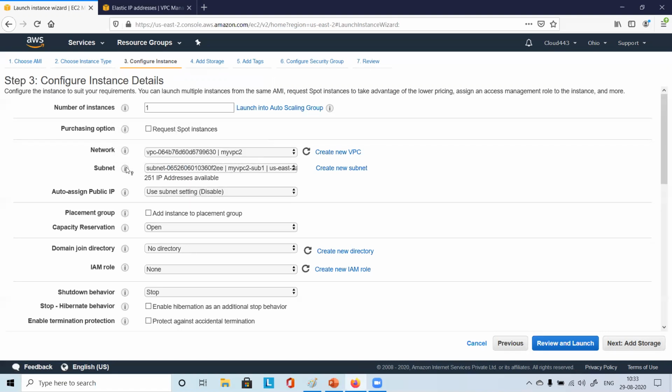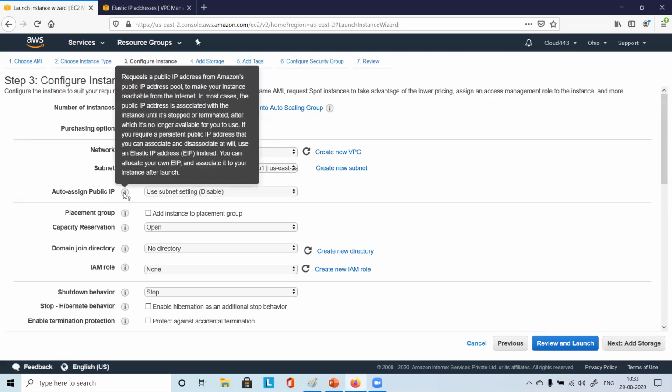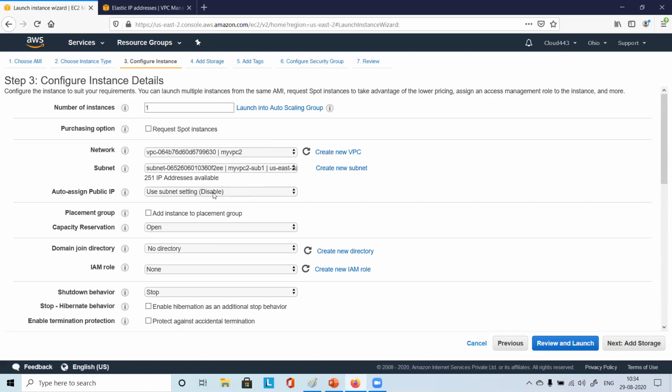Under subnet, you have two options, right? You select subnet 1, and it says 251 IP addresses are available. Just look at this option, auto assign public IP. This is what I talked about some time ago. Use subnet setting, by default disabled. You remember I did not enable it, I cancelled.